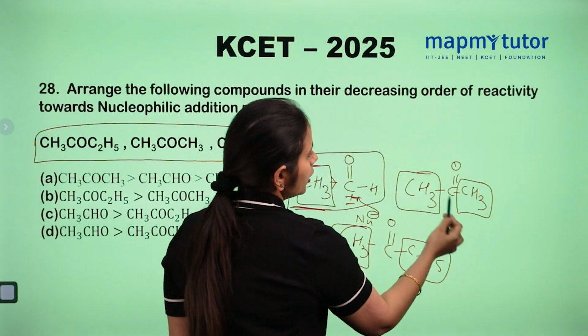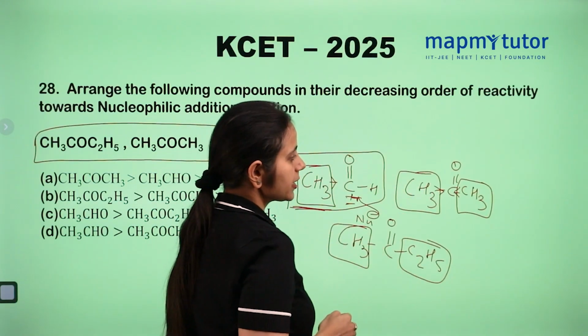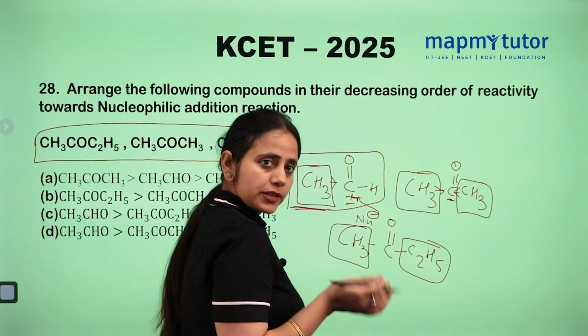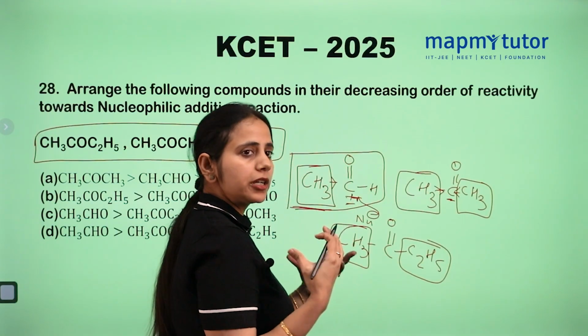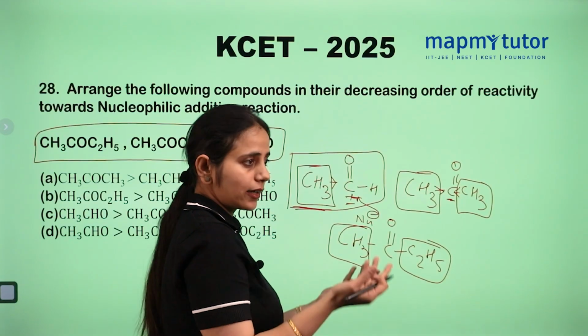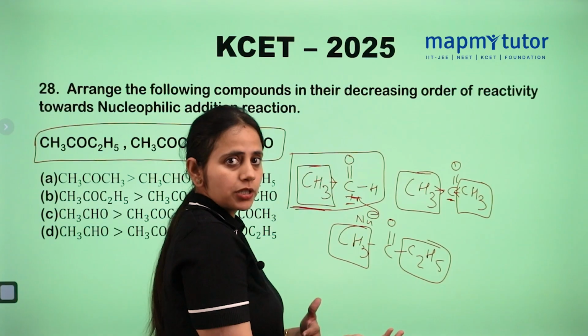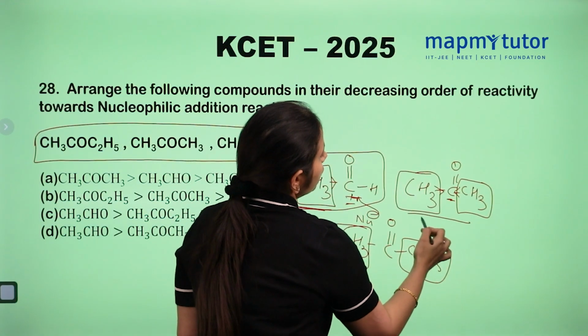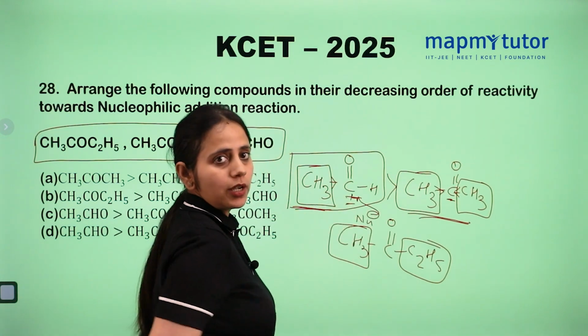In the others, 2 electron donating groups are present, so the electron deficiency of the compound is decreased because 2 groups are already donating to this carbon. So it will be electron rich. Why would a nucleophile attack a carbon which is already electron rich? So its order of reactivity is lesser as compared to the aldehyde.